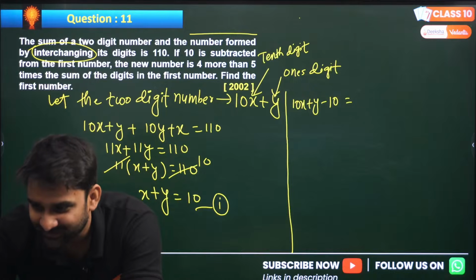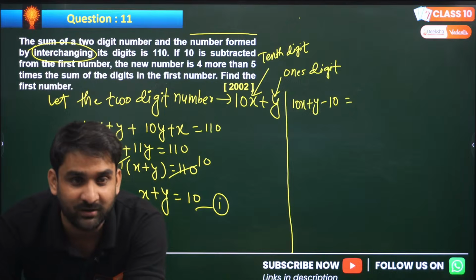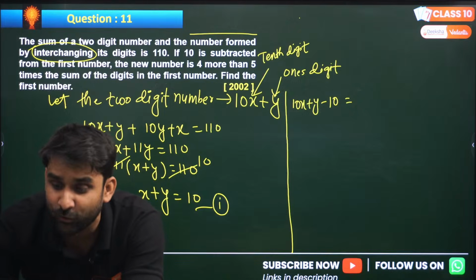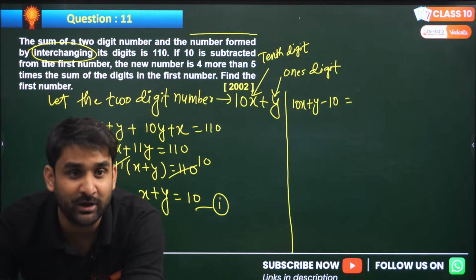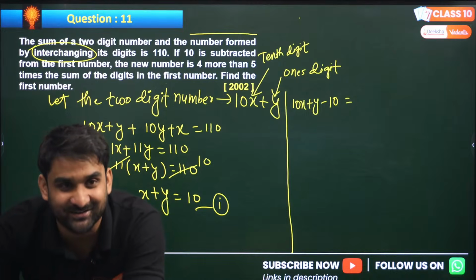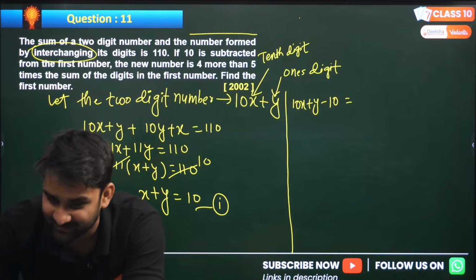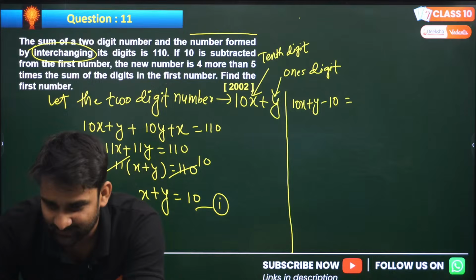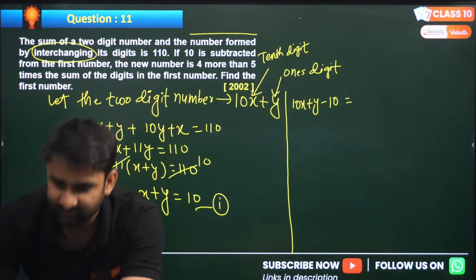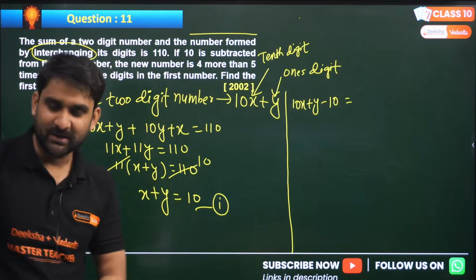Come on. This is very logical. If 10 is subtracted from the number, the new number is 4 more than 5 times the sum of the digits in the first number. This is the logical thing in this question, my dear. Let's see who can give me the correct equation.